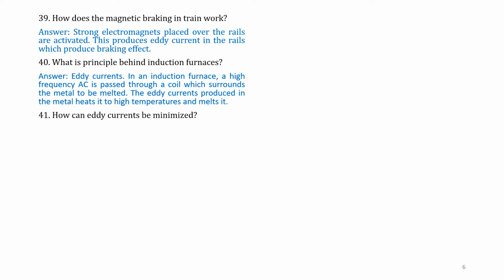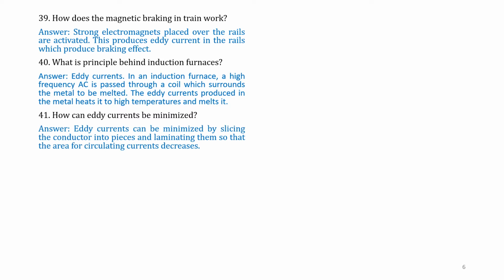Question number 41. How can eddy currents be minimized? Eddy currents are minimized by slicing the conductor into pieces and laminating them so that the area for circulating current decreases. That is, the cores are laminated so that the area of circulating currents decreases.